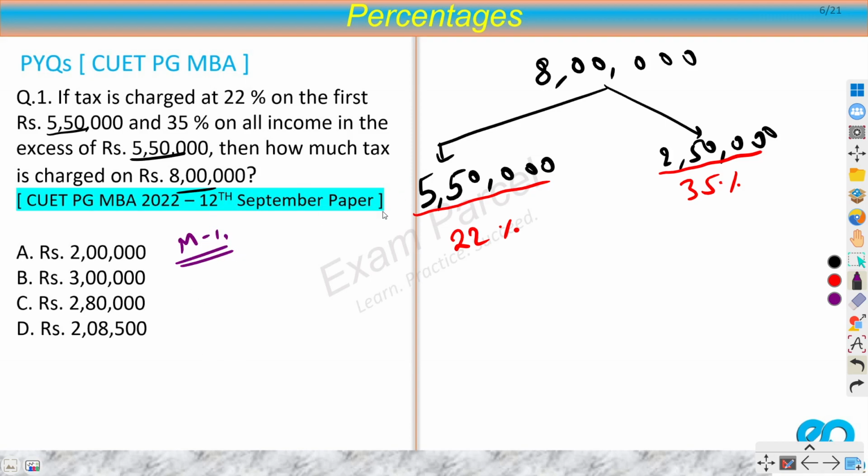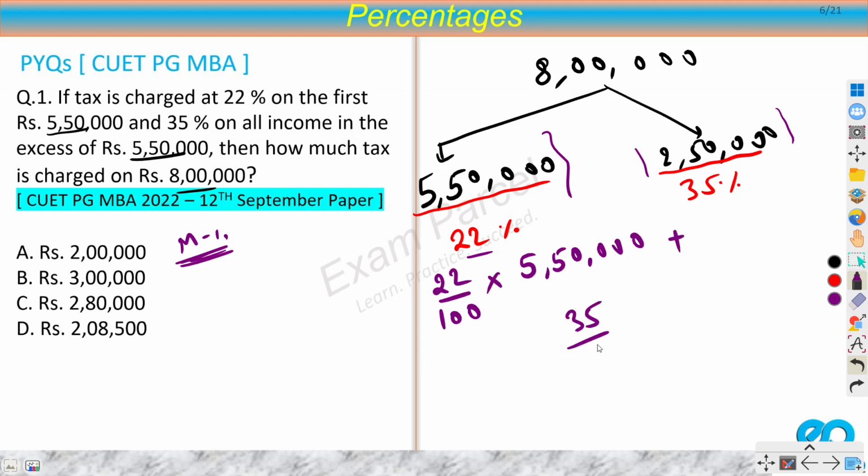Now in the first method, there would be more calculations. So I would not recommend this method, but I will solve this by this method as well. What we will do is, we will calculate 22% of this portion and 35% of this portion, and then we will simply add them. So this is a straightforward question of calculation of percentages. So 22% of 5,50,000. So 22 by 100 into 5,50,000. Similarly, 35% of 2,50,000. I can add them up.